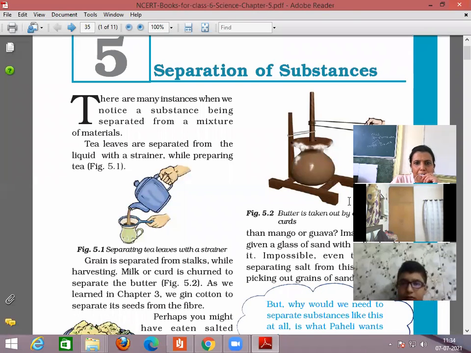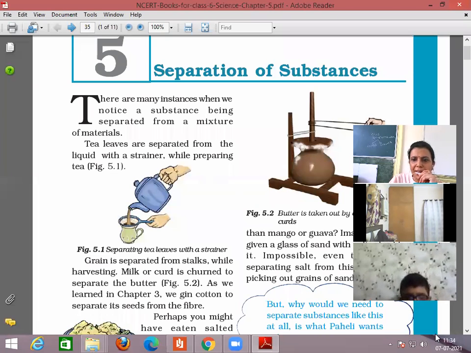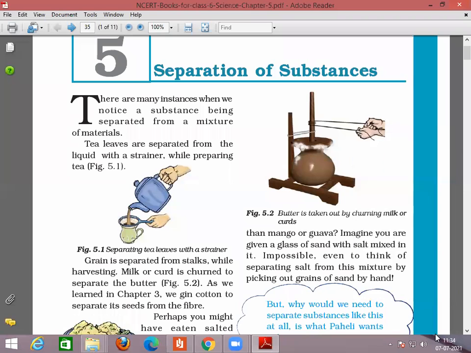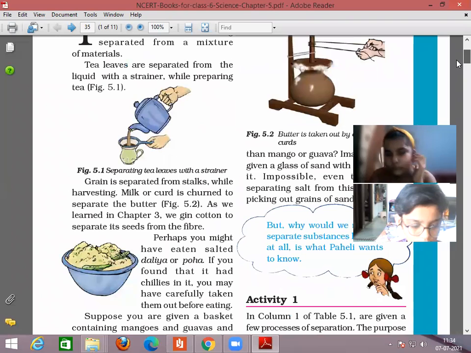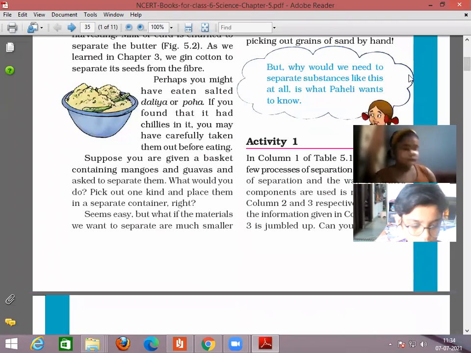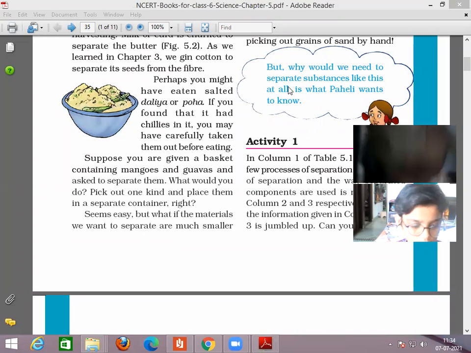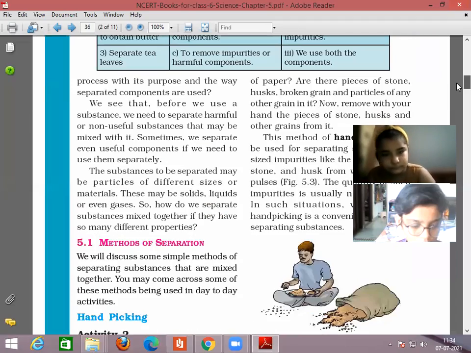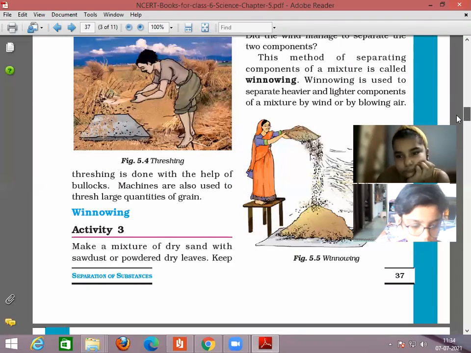So good morning, children. Today in this class, I will be continuing chapter number 5, separation of substances. Yesterday we did why separation is necessary and what different things we are using at our home to separate things, and different methods we have done. First is the hand picking method. We discussed how hand picking is useful when the material is available in a small amount. Second method we did threshing, and after that we did winnowing.